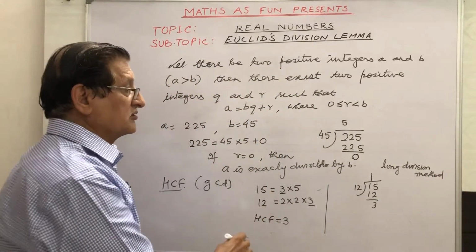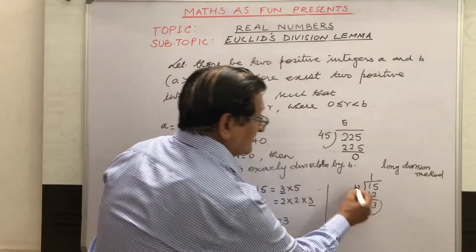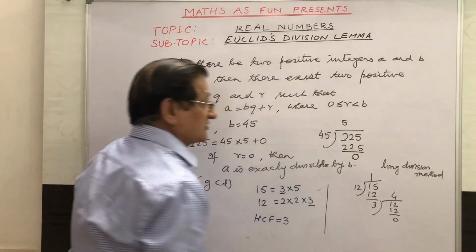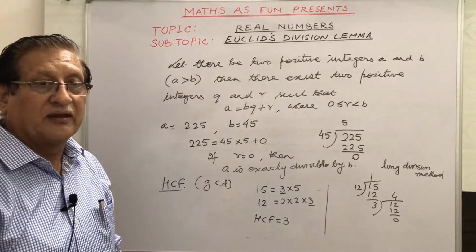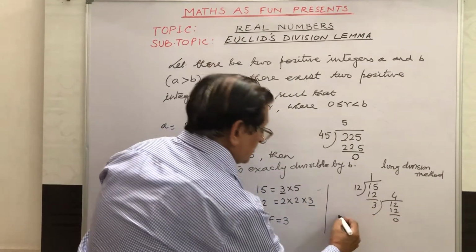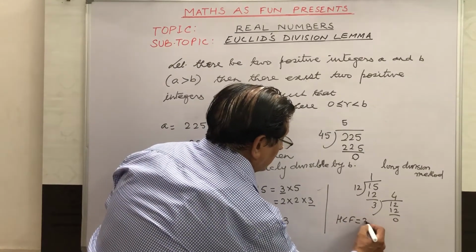When the remainder comes 3, we divide this divisor by 3, that is 3 fours are 12, and the remainder comes 0. It means that the last divisor, which is dividing and getting the remainder 0, is known as the HCF. HCF here comes as 3.